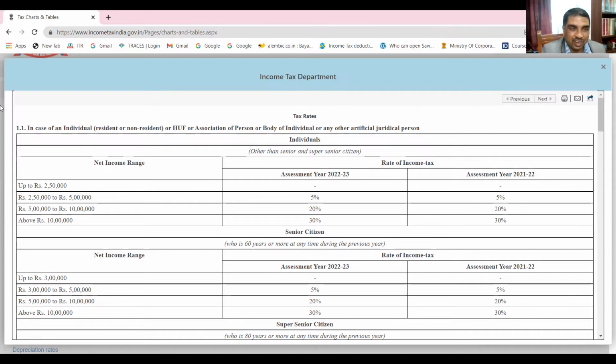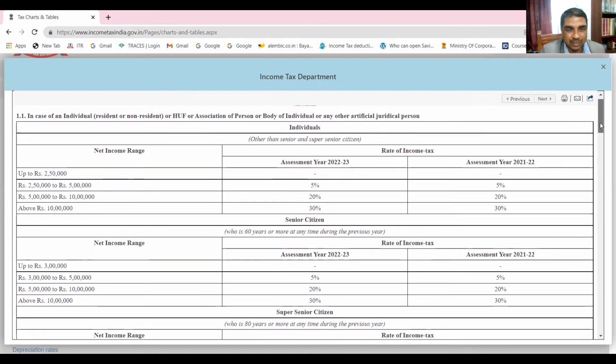But this is for whom? You read it on the top: in case of an individual, or HUF, or association of persons, or body of individuals, or any other artificial juridical person. For them only this is the tax rate, and the maximum amount which is not chargeable to tax is 2,50,000.